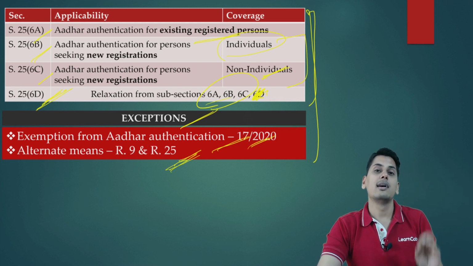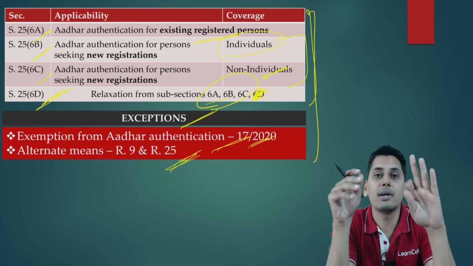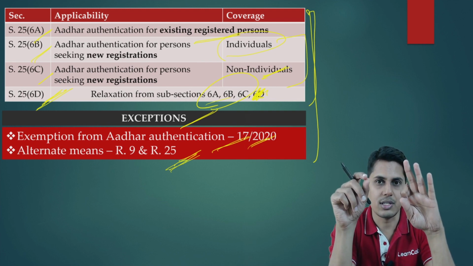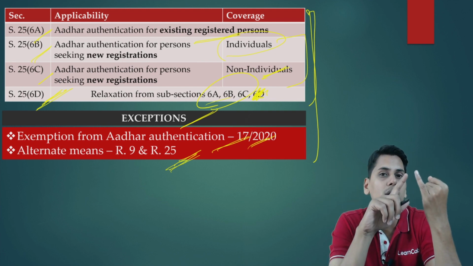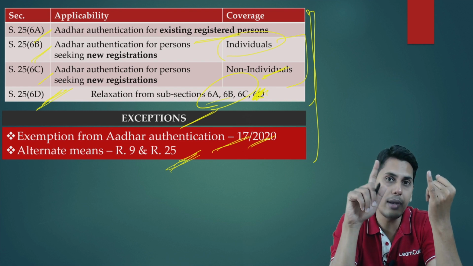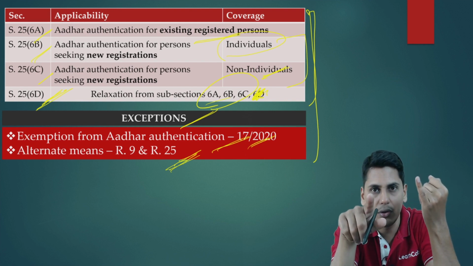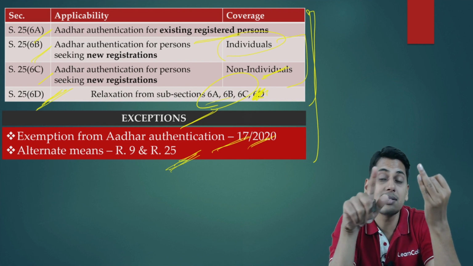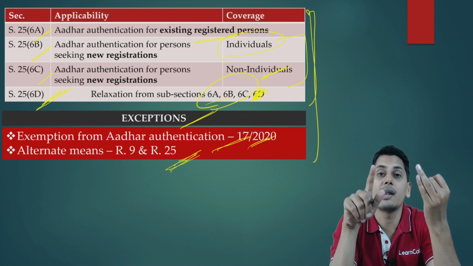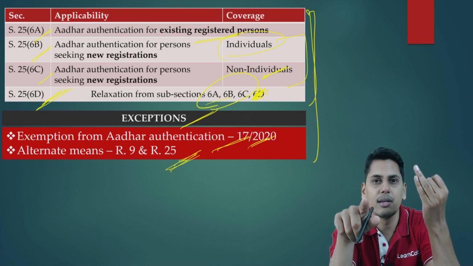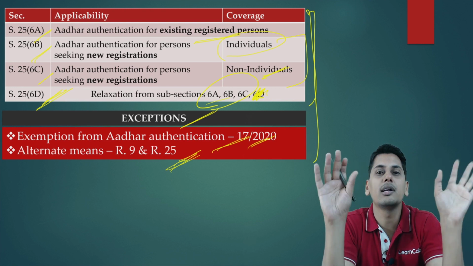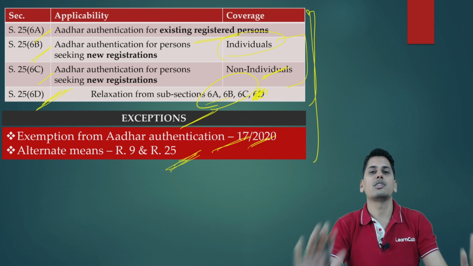So therefore, friends, there could be 3 scenarios when a person is applying for a new registration. Please understand it very carefully. Scenario number 1, a person is opting for Aadhaar authentication and is successful. Scenario number 2, a person is opting for Aadhaar authentication and Aadhaar authentication fails. Scenario number 3, a person did not opt for Aadhaar authentication at all.